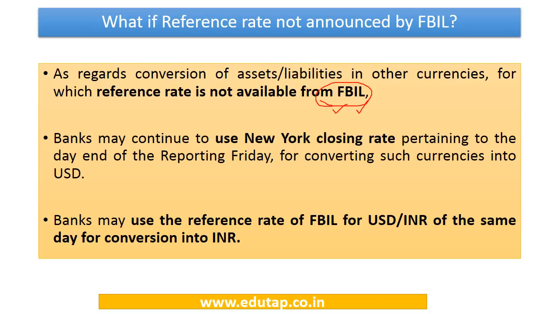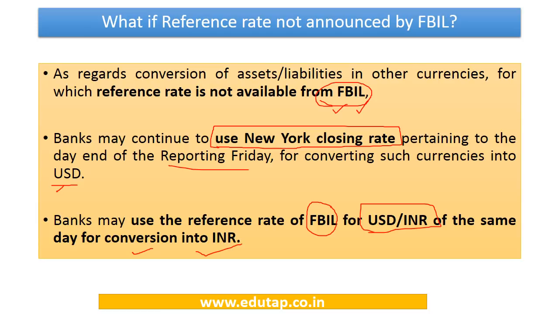It says that the banks may continue to use the New York closing rate. This rate has to be used pertaining to the day end of the reporting Friday for converting such currencies into USD. So for those particular currencies, we are going to use the New York closing rate to convert them into US dollar, and then use the reference rate provided by the Financial Benchmarks India Private Limited for USD INR of the same day for converting this into Indian national rupees. So we are indirectly using this FBIL rate for USD INR by finding this USD value using the New York closing rate.